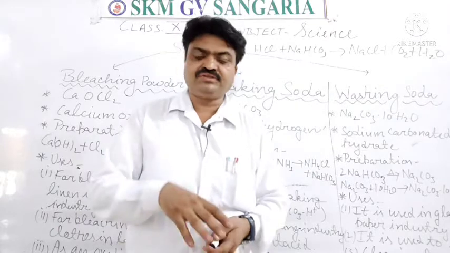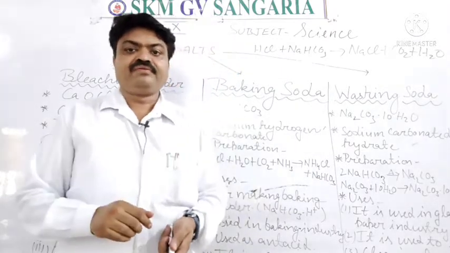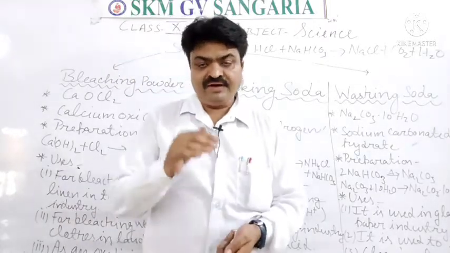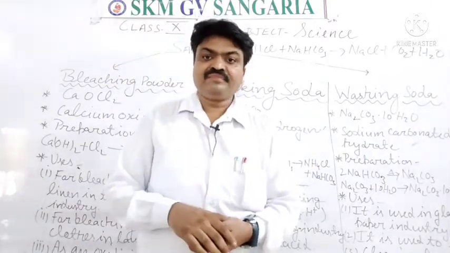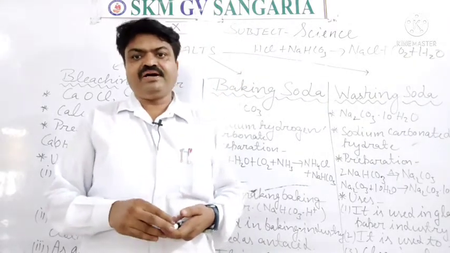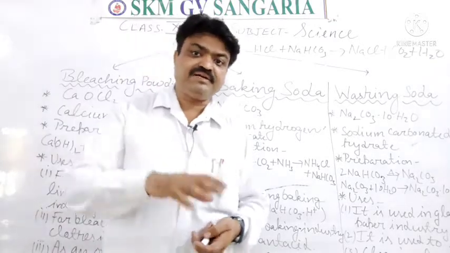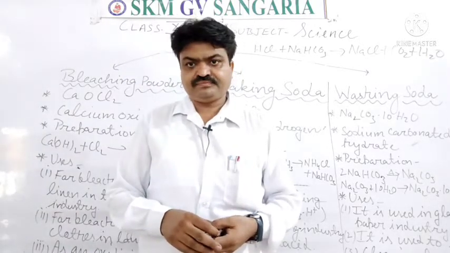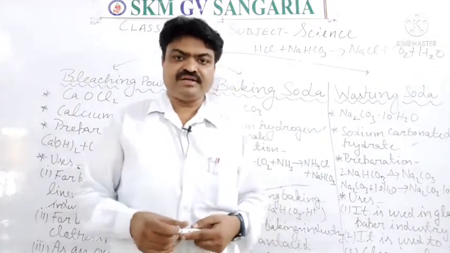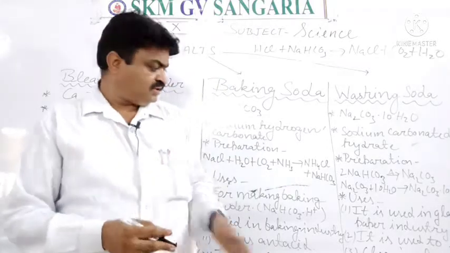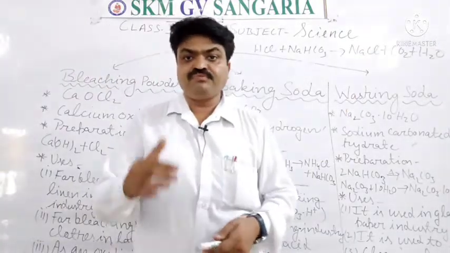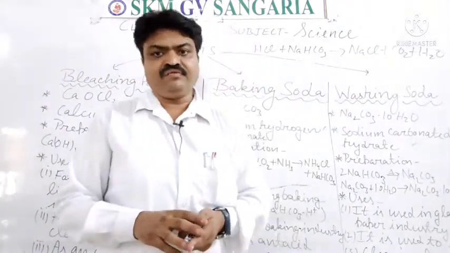If we add washing soda to that water, we can remove the hardness of water. How, student? Because a displacement reaction takes place, in which the calcium or magnesium ions are displaced by the sodium ions, and due to that the hardness of water is removed. So it is the most important use of washing soda. Washing soda is used to remove the permanent hardness of water.